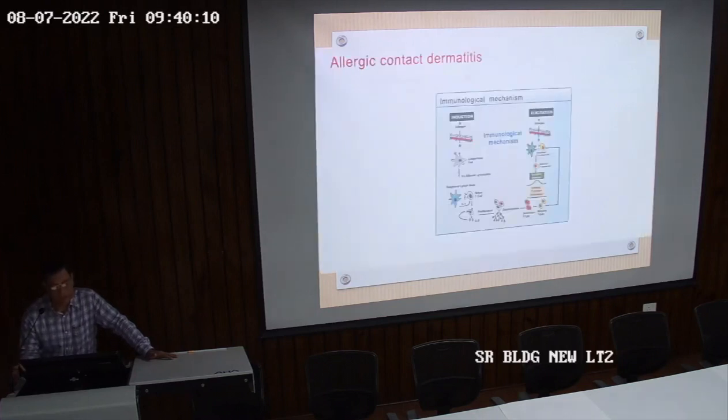So this is the immunological mechanism. One is induction. Once you apply the allergen for the first time, there is induction. The allergen is applied to the skin and Langerhans cells carry it via the afferent lymphatics. They sensitize the T cells, and there is proliferation of these sensitized T cells, which leads to formation of memory T cells. These T cells memorize which allergen has been there, and once that allergen is applied again, the memory T cells lead to release of cytokines and finally formation of the eczematous patch, where there is swelling, vesiculation, erythema, oozing.